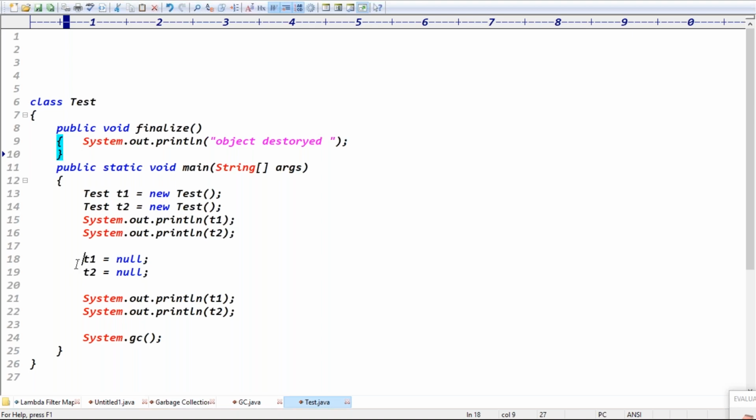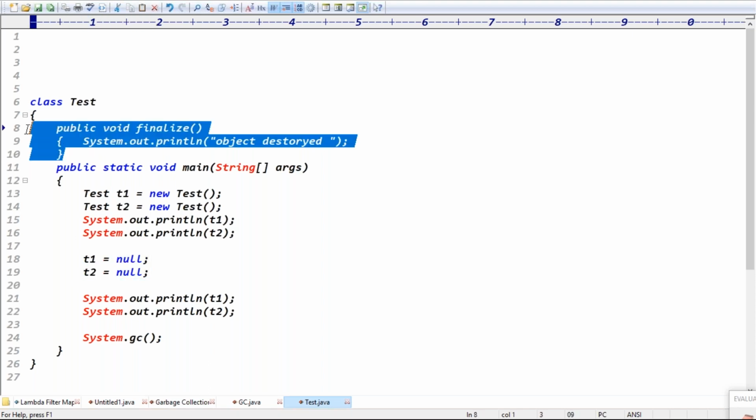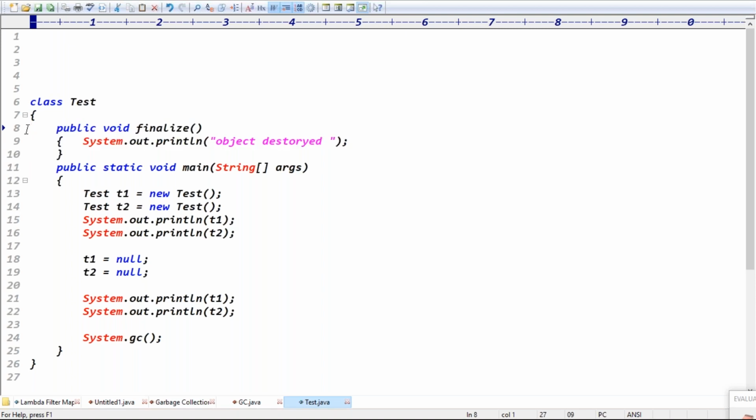If really 2 objects are destroyed, it means before destroying the first object, the finalize method got executed, and before destroying the second object also, the finalize method got executed, right? So tell me, guys, when will the finalize method be executed? Just before destroying what? The finalize method is executed just before destroying the object.